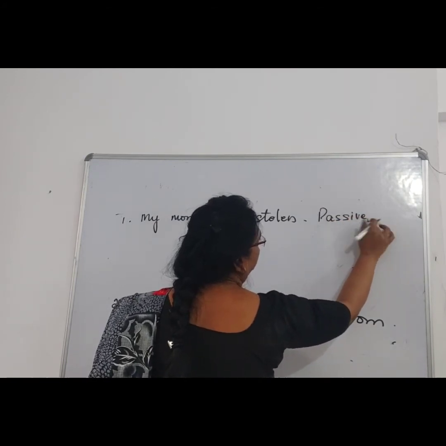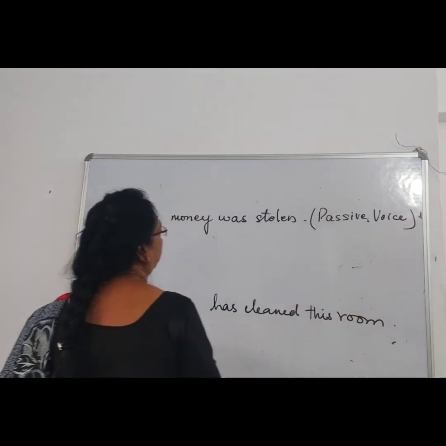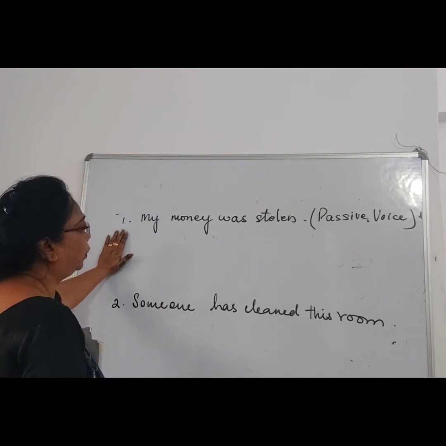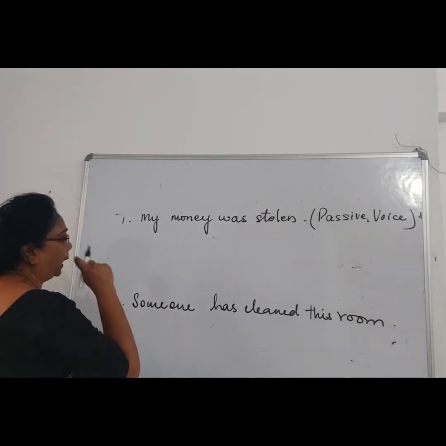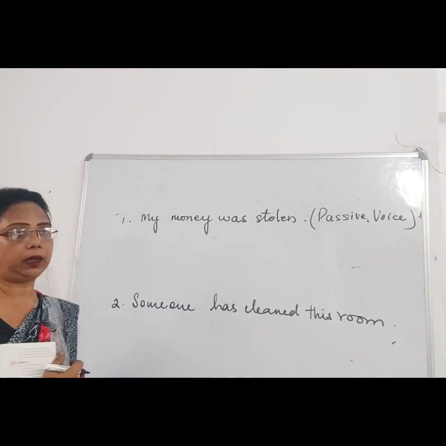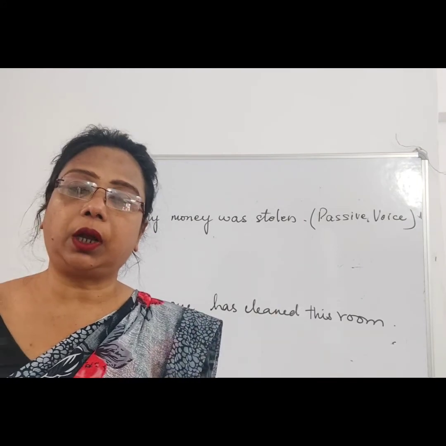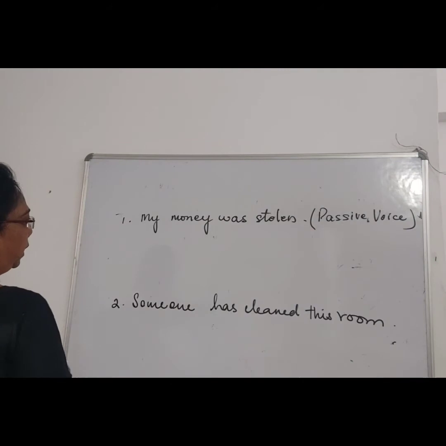Why does it show that it is a passive voice? Because it does not tell who the doer is. So to convert it to active voice, as I have just said, we can make up our own.